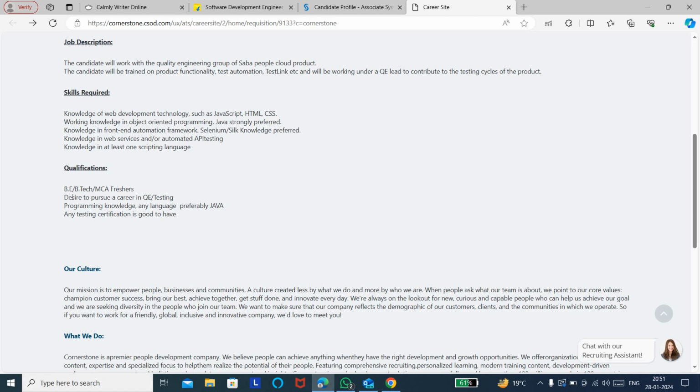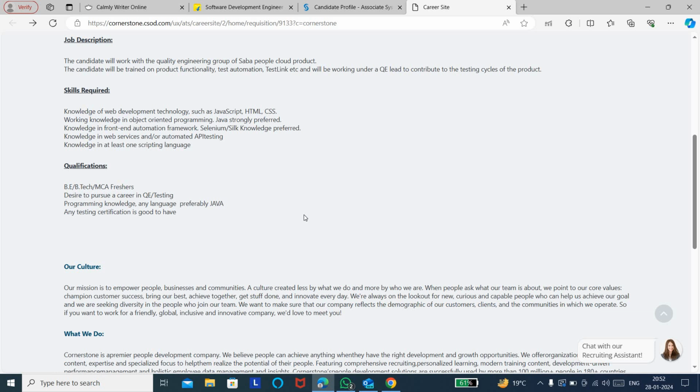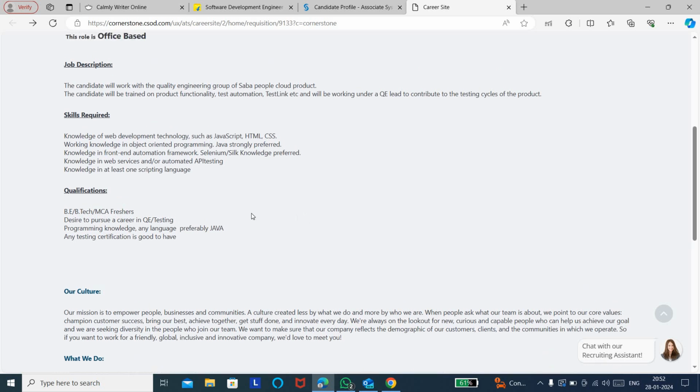So the main qualification, like they are hiring for BE, BTech or even MCA freshers, and those who want to start your career in testing are eligible to apply. And the skill needed is that you need to have knowledge of Java programming. And if you have done any certification related to manual testing, API testing, anything, it's an added advantage. You can just attach your certifications in the form.